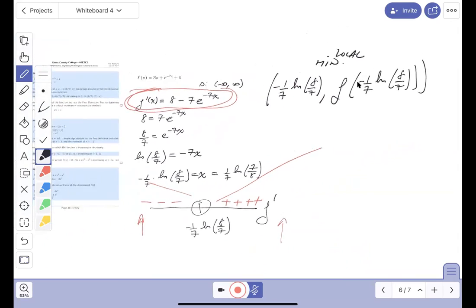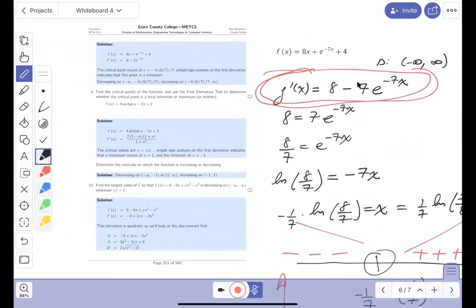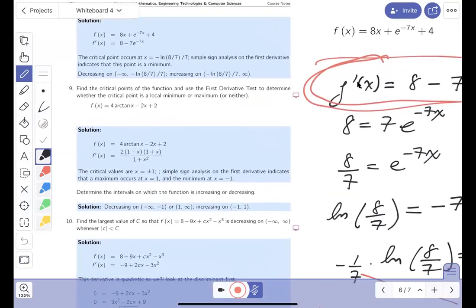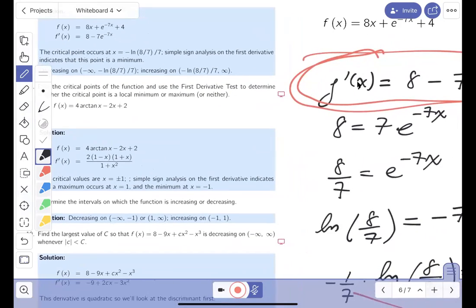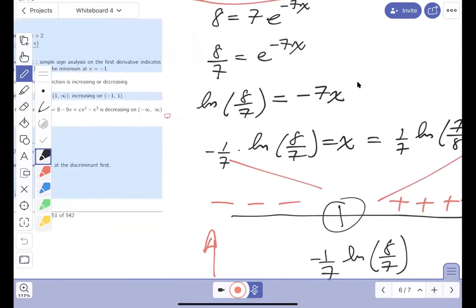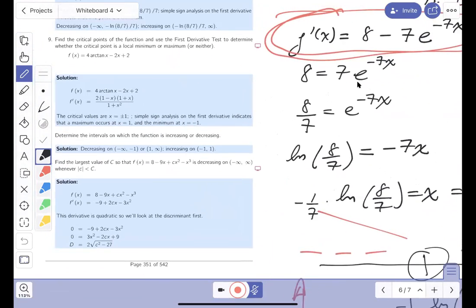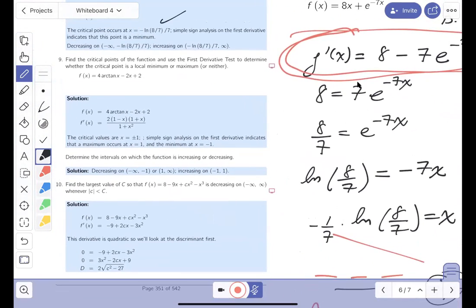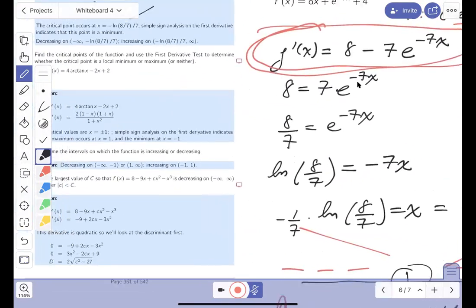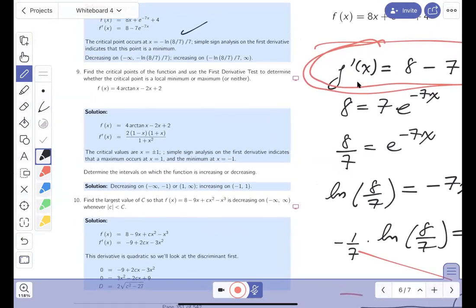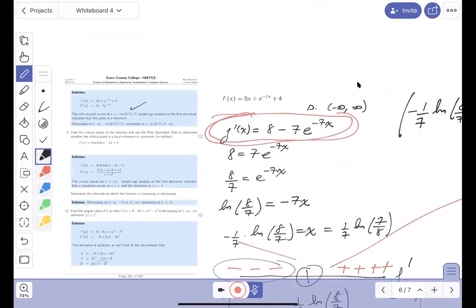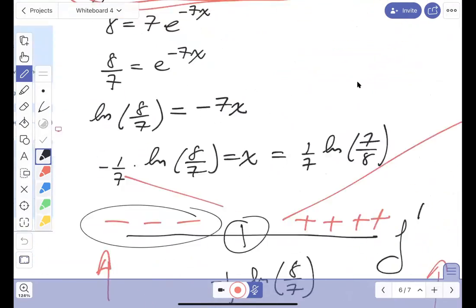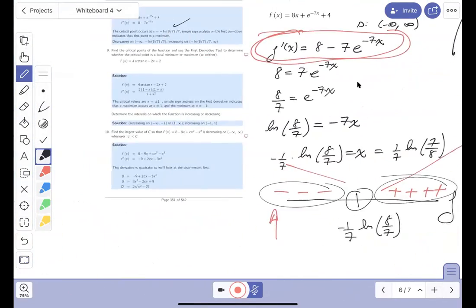Let's look at our key and see how we did. Please look at the key. It says the critical point is minus ln 8/7 divided by 7. Did I say that? Yep, that's good. It said simple sign analysis in the first derivative indicates the point is a minimum. Did I say that? Yep. It says it's decreasing from minus infinity to that number. Did I say that? Yep. It's increasing from that number out to infinity. Did I say that? Yep. All is done. All is good.